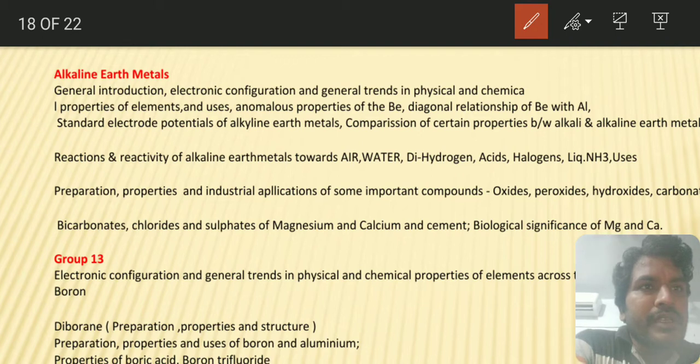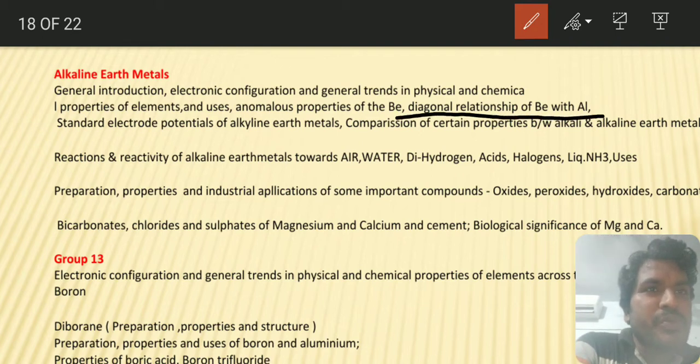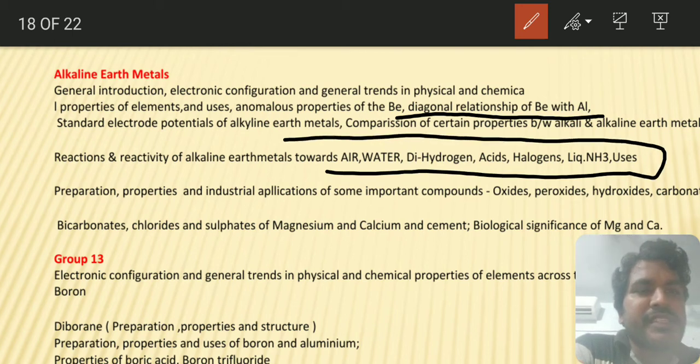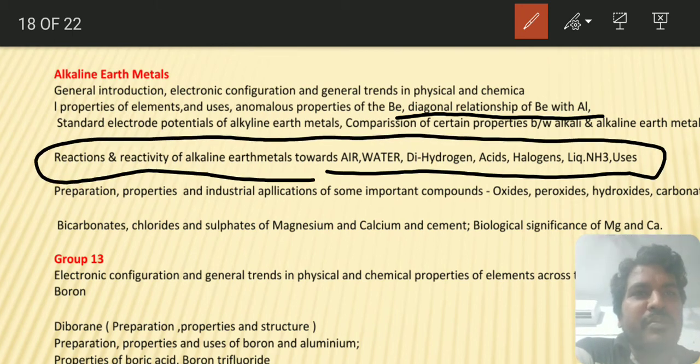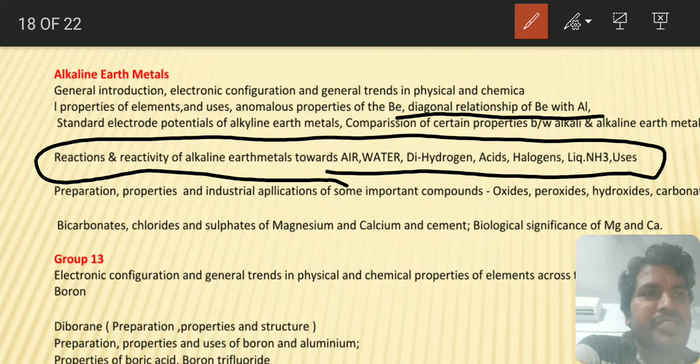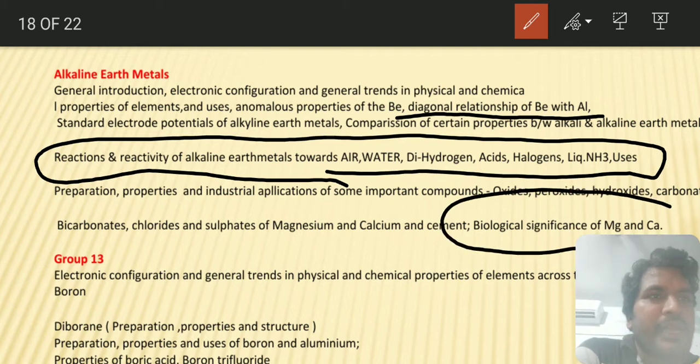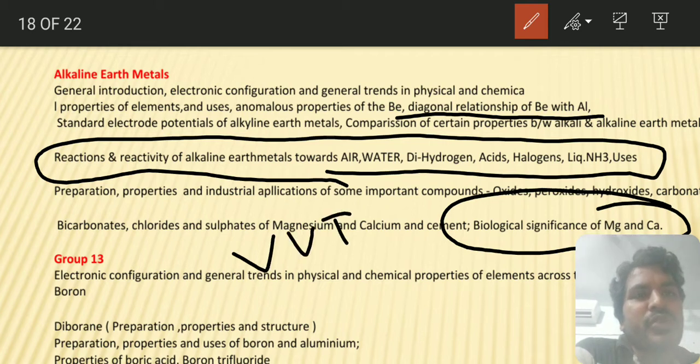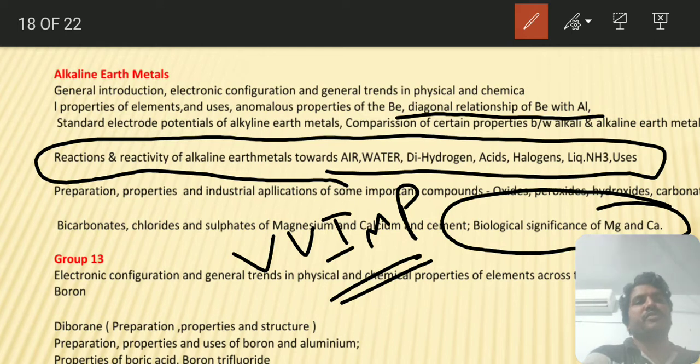See, the diagonal relationship, be careful, and the reactivity of these elements is very, very important. Be careful with NaOH and KOH reactions and biological significance. This is very important. They have asked questions twice based on the biological importance of magnesium and calcium during ATP reactions.